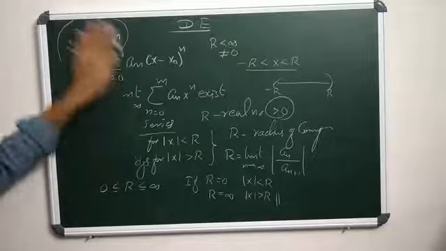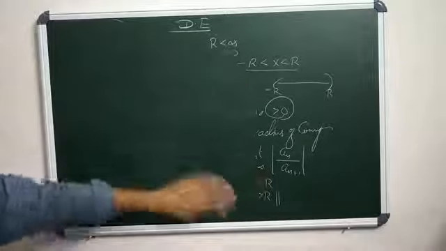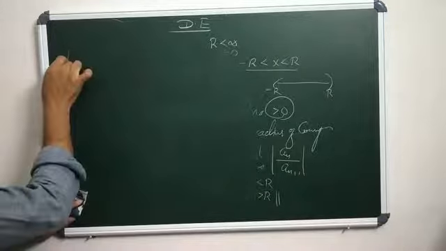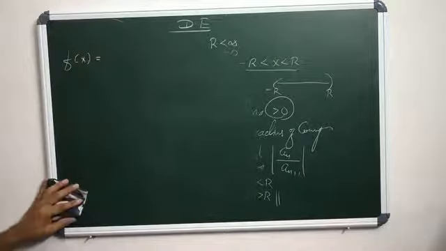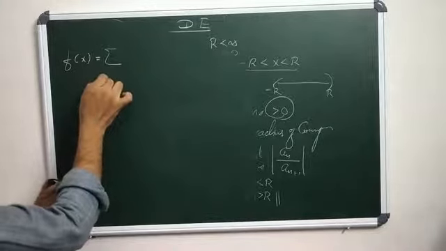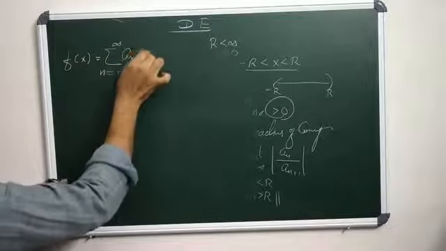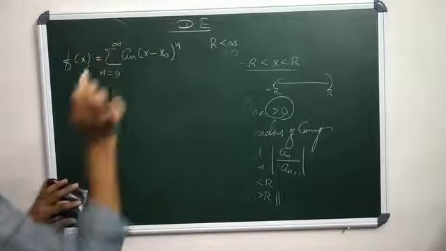Then consider a function f of x with the property that it has a power series expansion of the form f of x equals sigma n ranges from 0 to infinity a n into x minus x naught all power n.